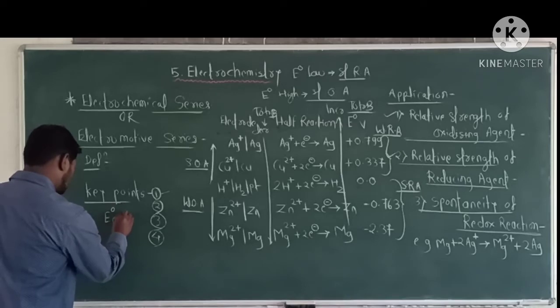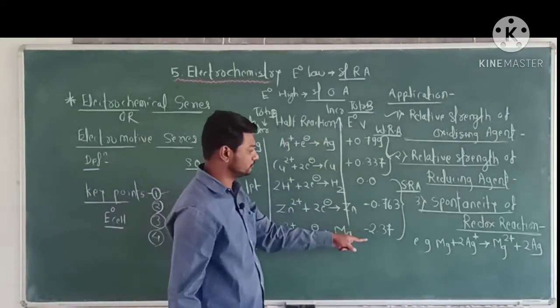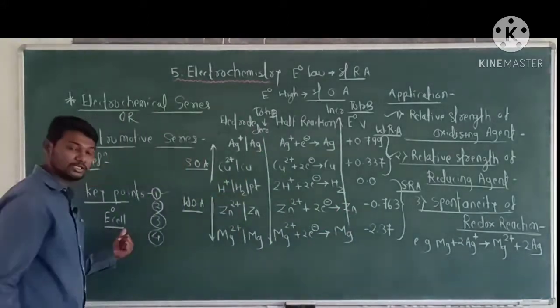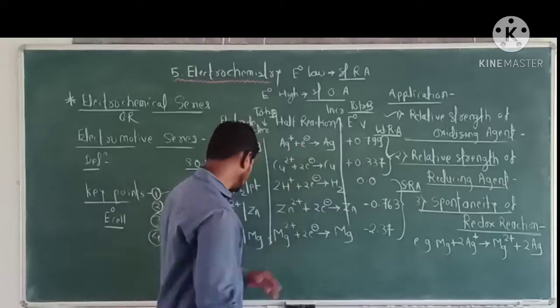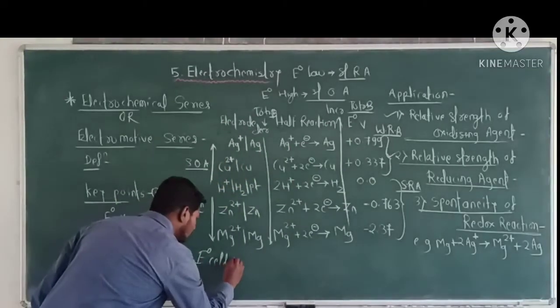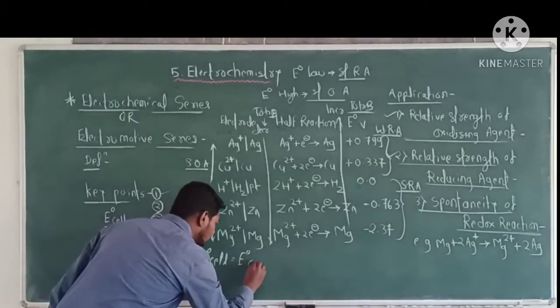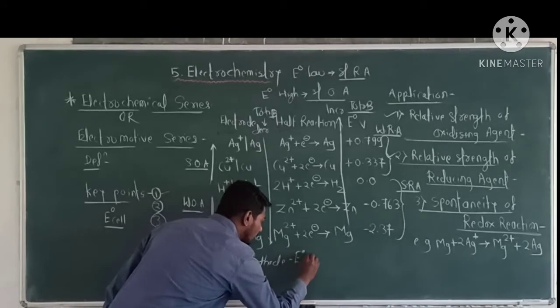E0 cell is calculated by using a standard electrode potential, that is E0 cell is equal to E0 cathode minus E0 anode.